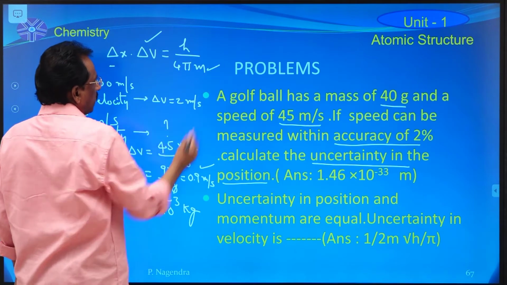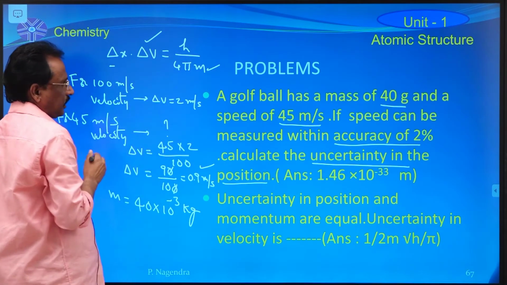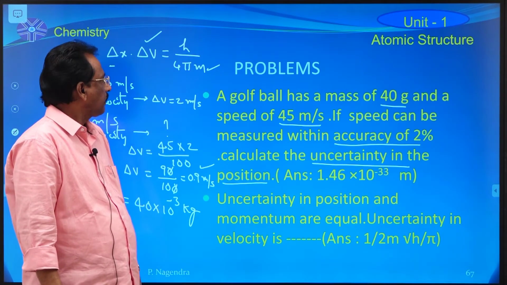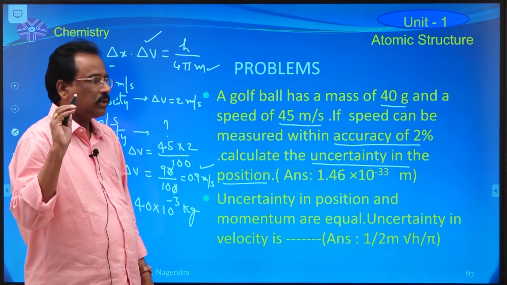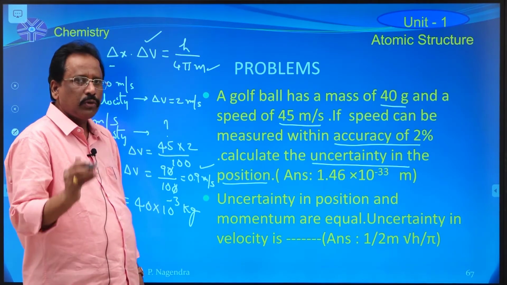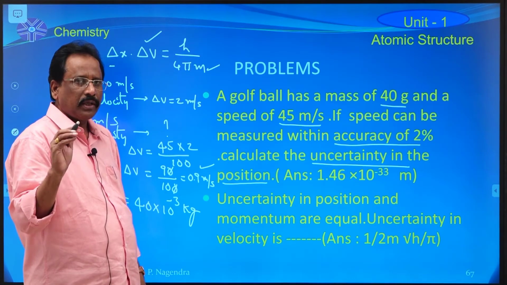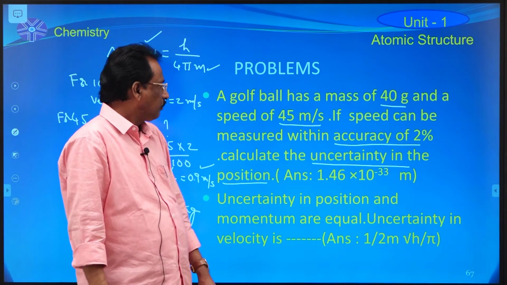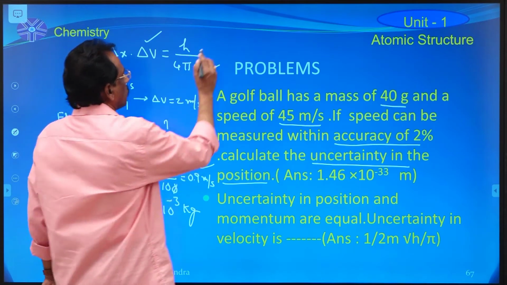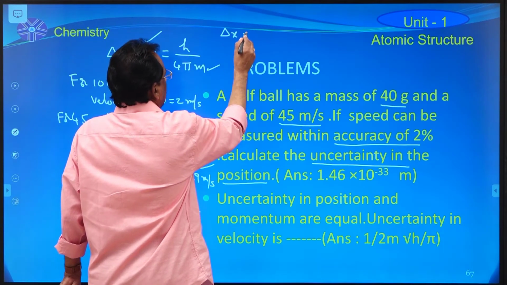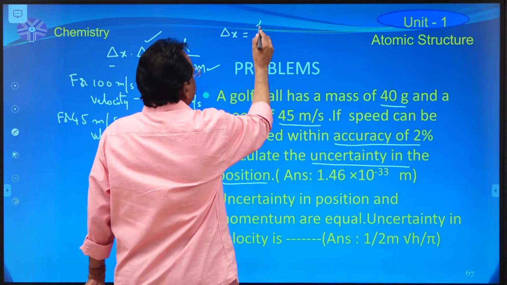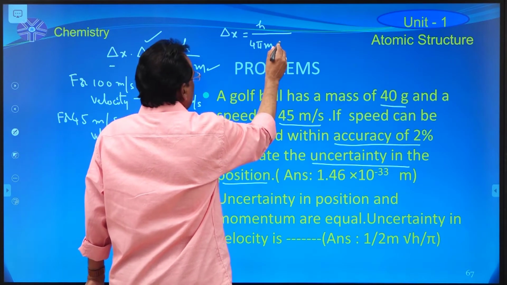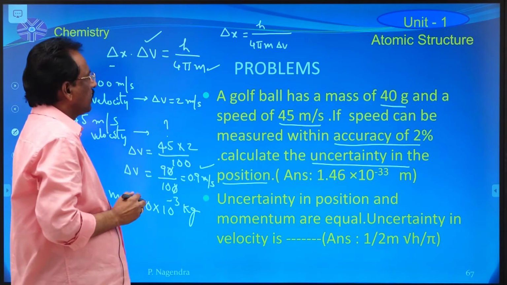Mass is also given. Planck's constant value is equal to 6.625 into 10 power minus 34 joule second. Pi is equal to 22 by 7, that is equal to 3.14. Now find out the uncertainty in the position of the golf ball. So this is the final information. Delta x is equal to h divided by 4 pi m into delta v. So this is equal to